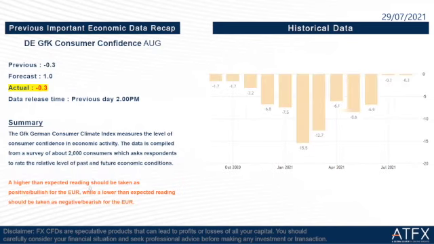The second is Germany GFK consumer confidence for August. The previous is negative 0.3, the forecast is 1.0, and the actual is negative 0.3 again, which is slightly lower than the forecast. So the EUR should be taken as negative or bearish.